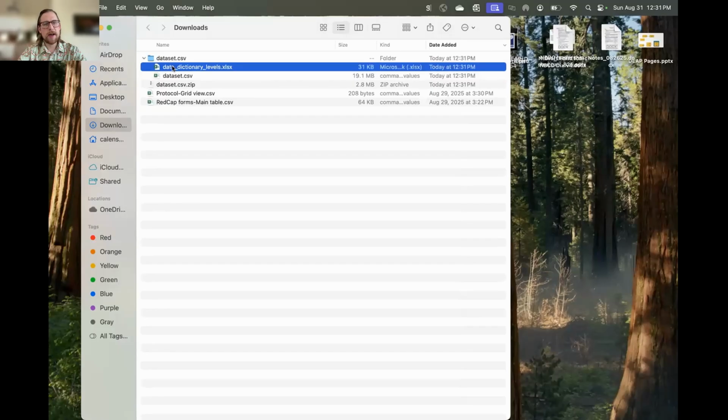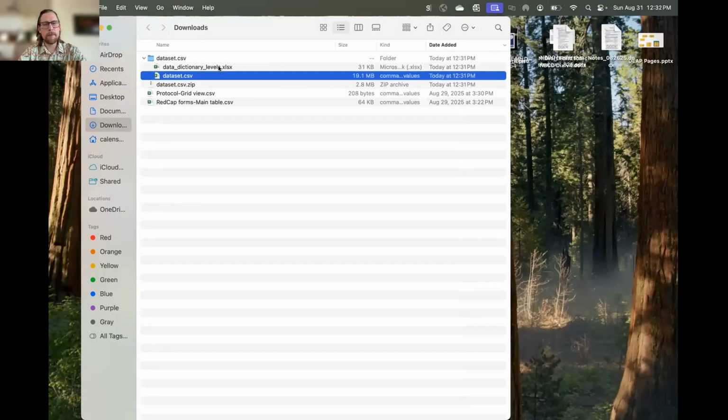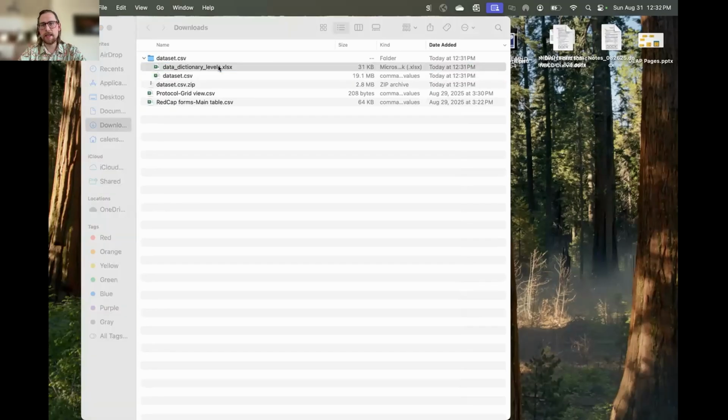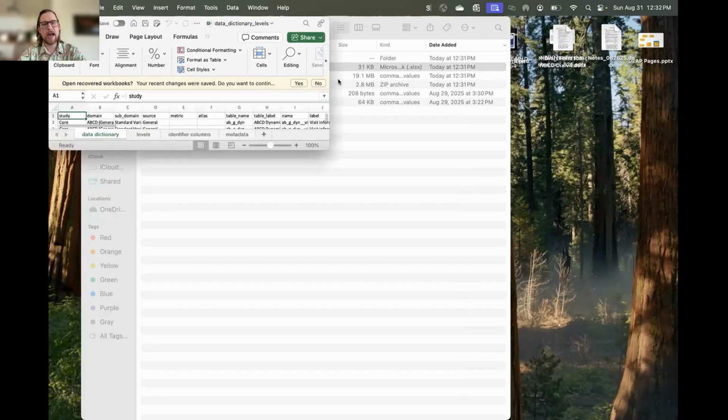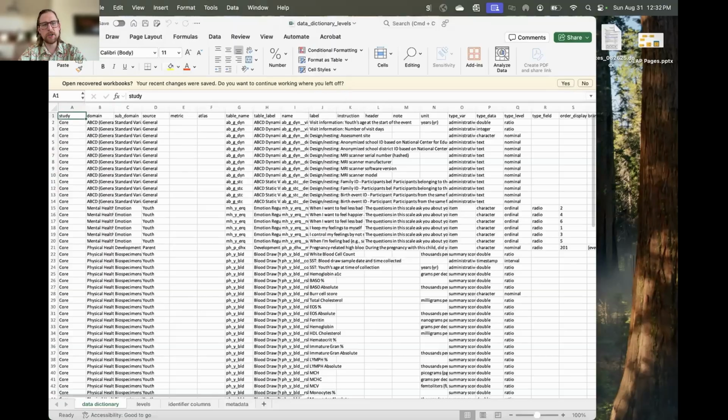And you can see that we get two files. We get the data dictionary levels and the data set. I'm not going to open the data set just because that contains protected information that you need a DUC to access, but let's open the data dictionary.